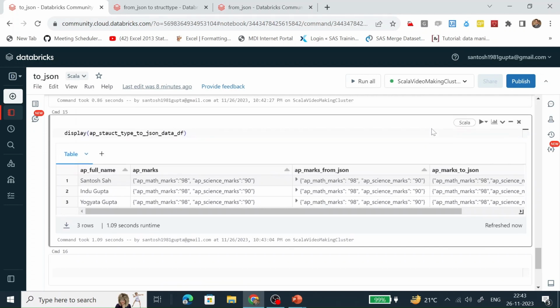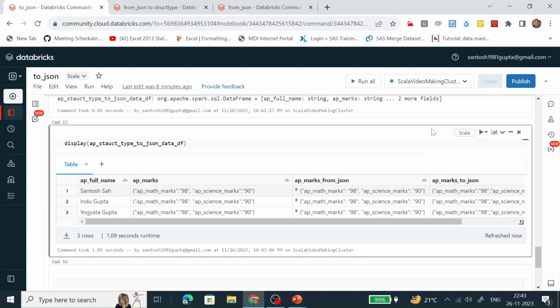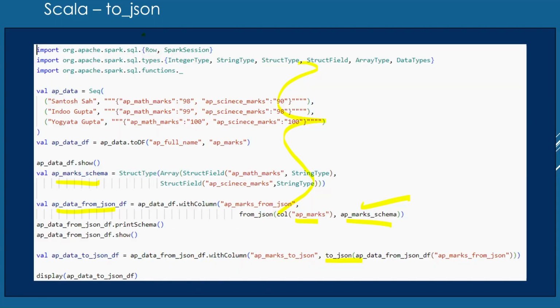So in this video, we have seen how we can use the toJSON function to convert a column of map type to a JSON structure and a column of struct type to a JSON structure. Let's go to the PPT.